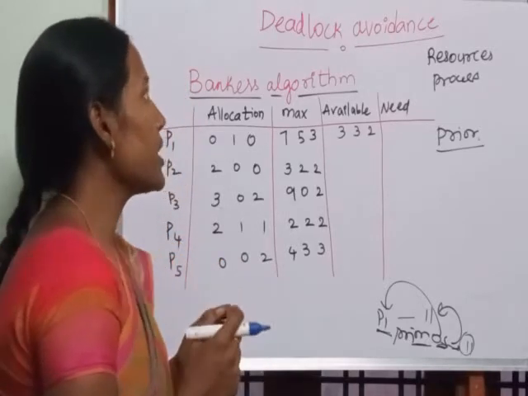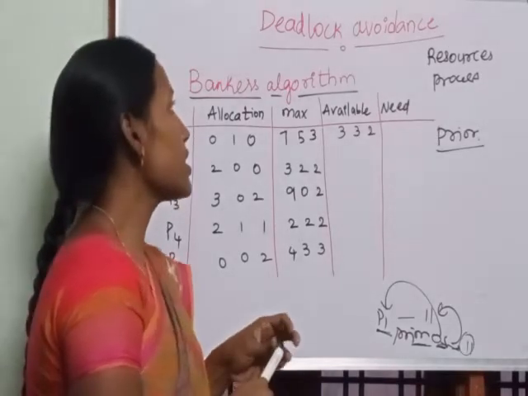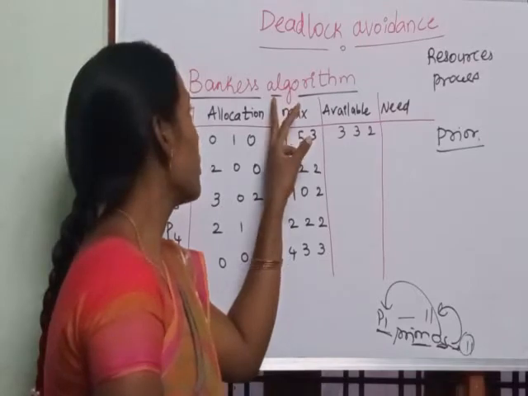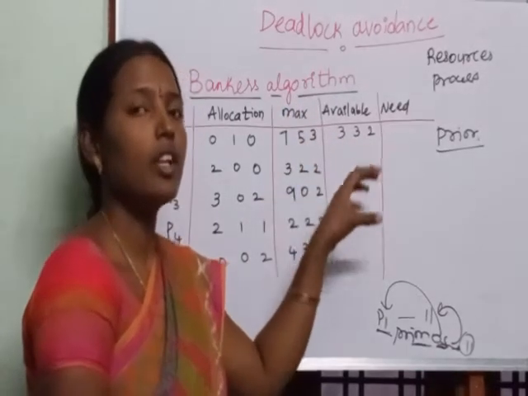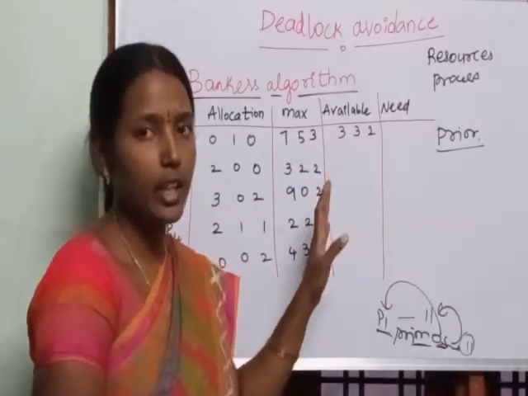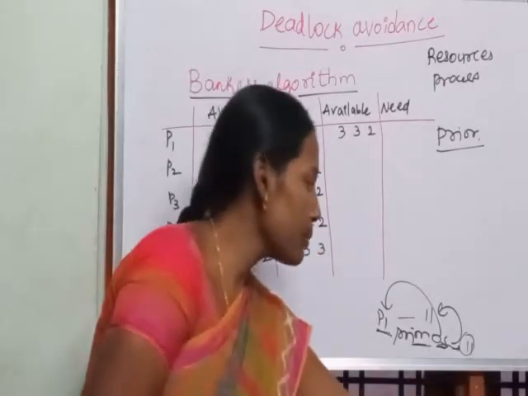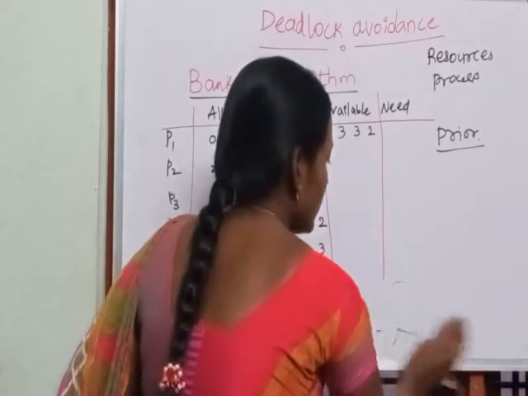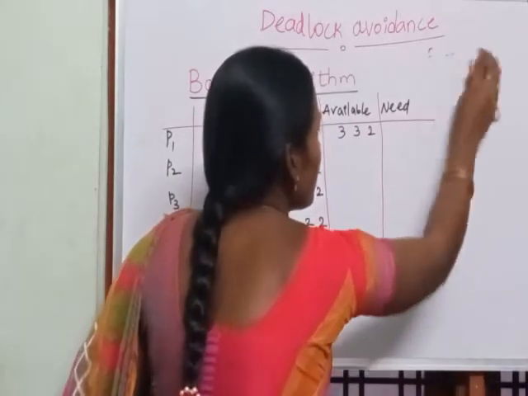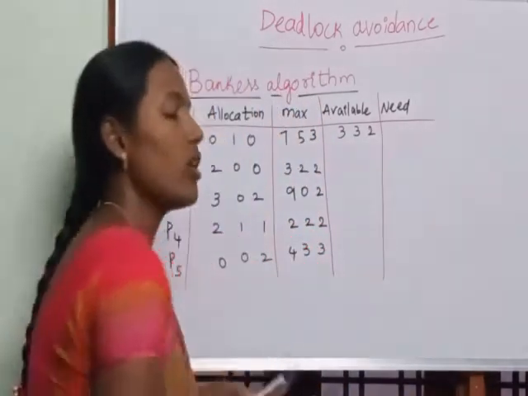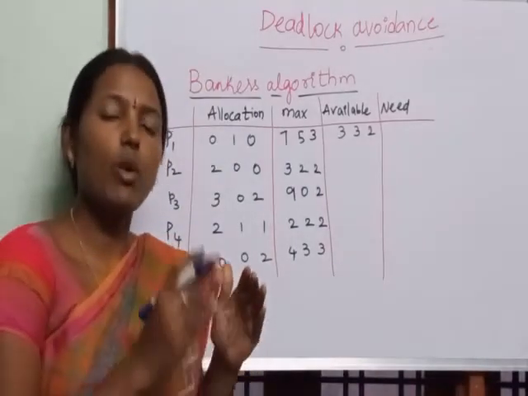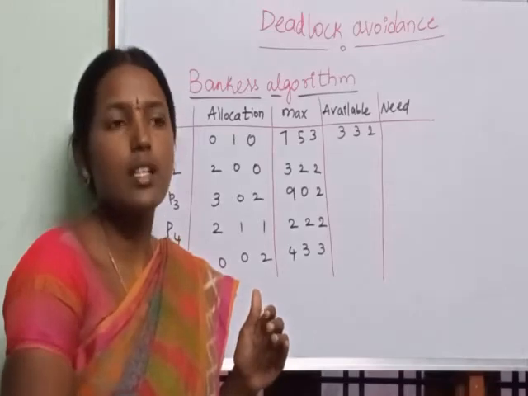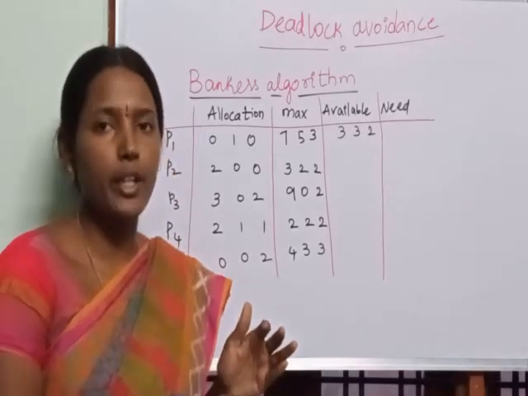The operating system can avoid the deadlock by using the Banker's algorithm. The operating system follows Banker's algorithm so that it will not have the deadlock. So we will have an example of the Banker's algorithm. First, in order to avoid deadlock, we need prior information about the processes, how many resources they require, and the available resources of the operating system.